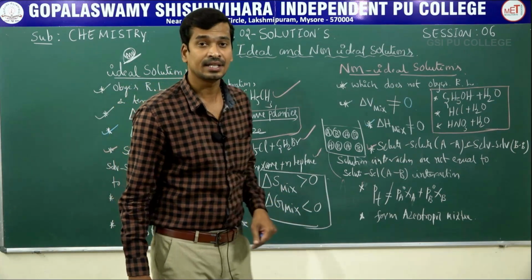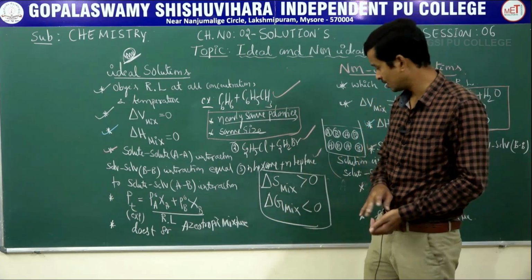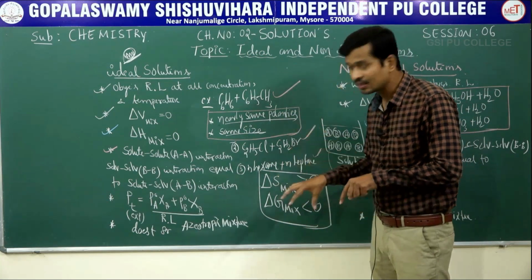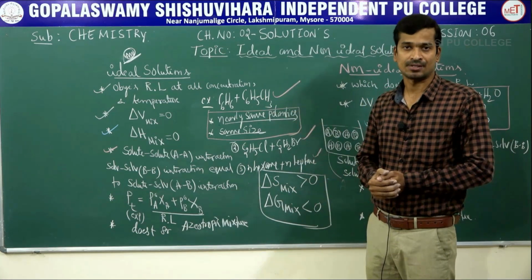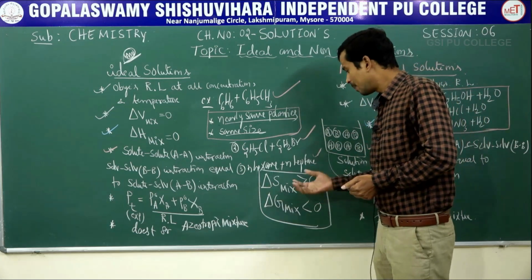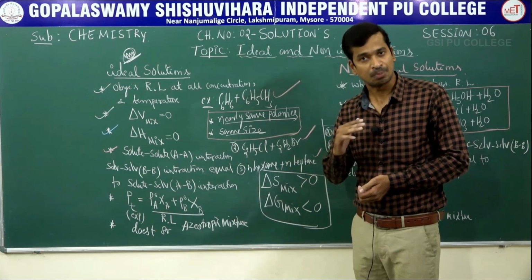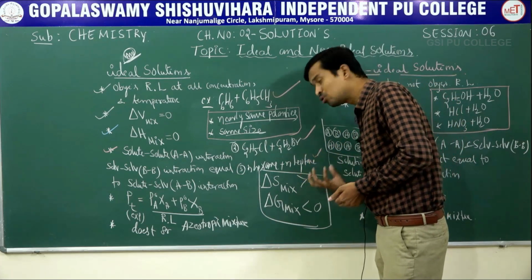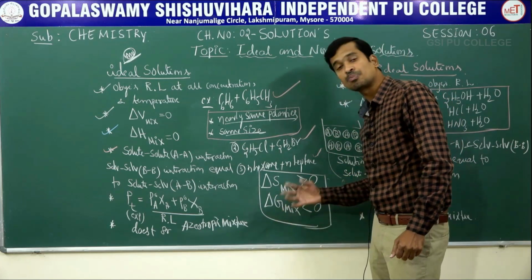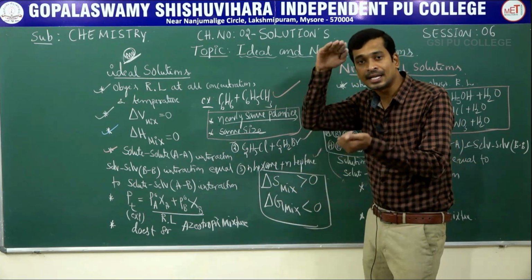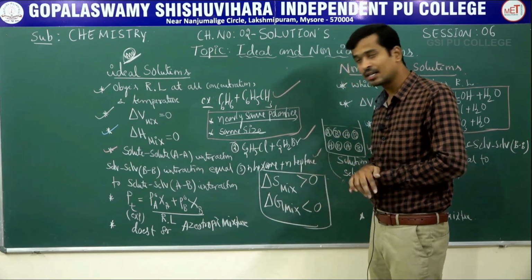After mixing the components, the entropy, the randomness, is positive, greater than 0. For any spontaneous process, the entropy should be positive, and for any spontaneous reaction there is a decrease, negative, less than 0, in the free energy.